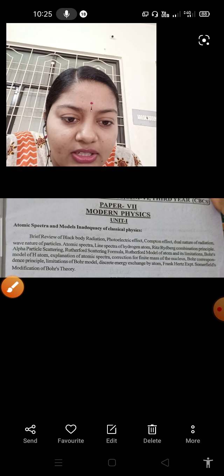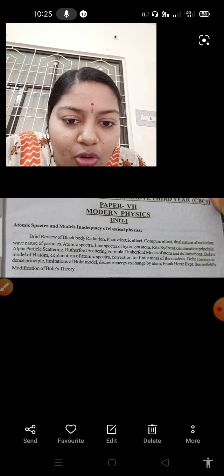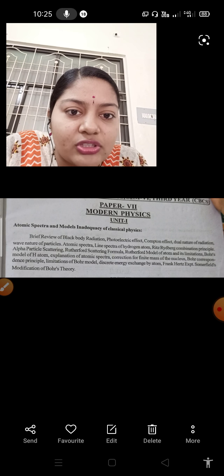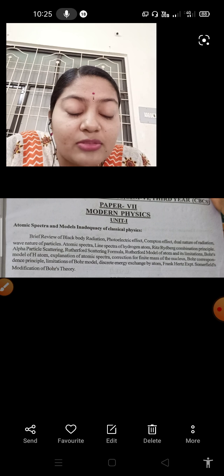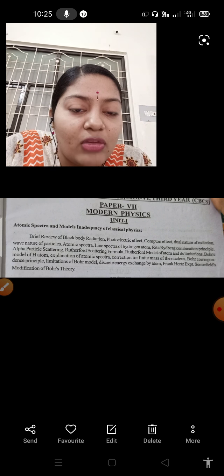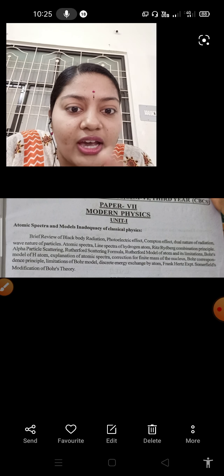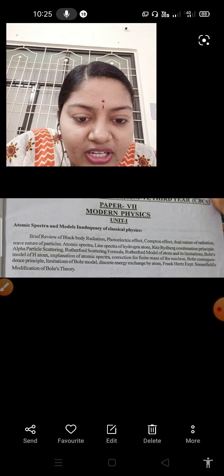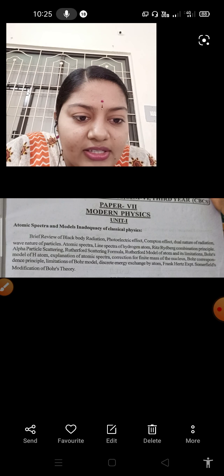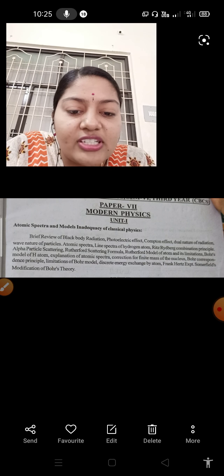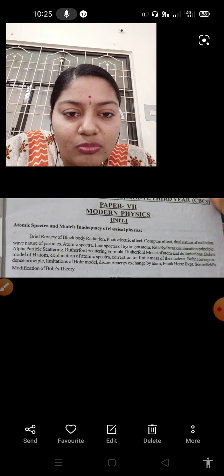First we will explain Rutherford's atomic model, next Bohr's hydrogen model, where Bohr took the hydrogen atom and explained a model, and next the limitations of Bohr's model. Then the Franck-Hertz experiment, and finally Sommerfeld's modification.